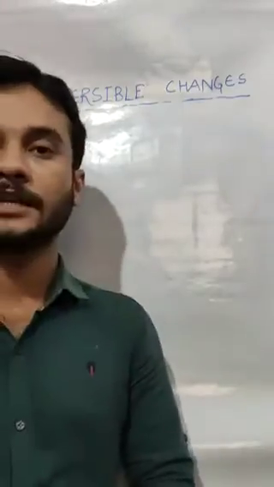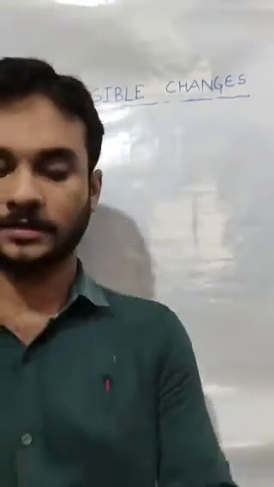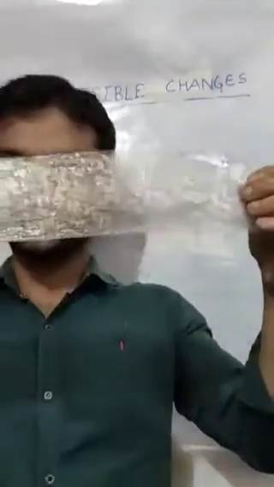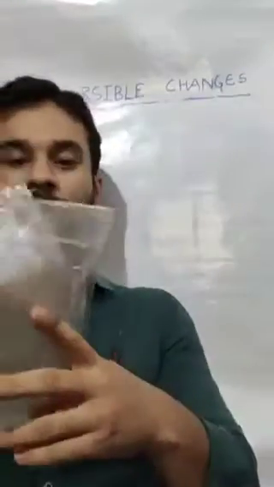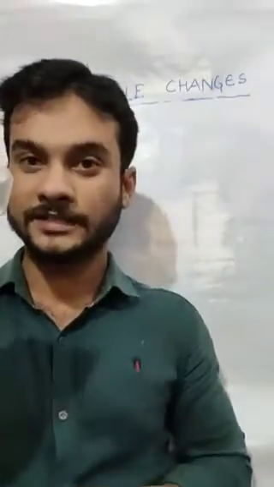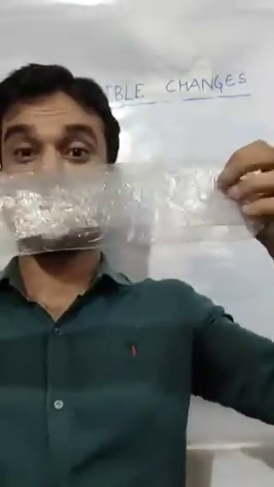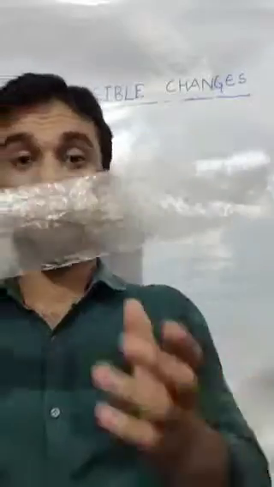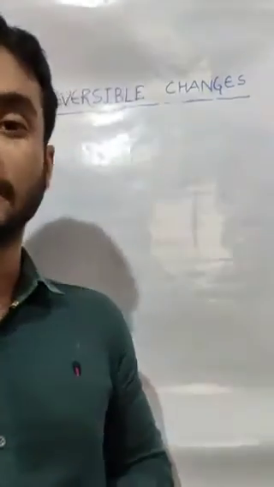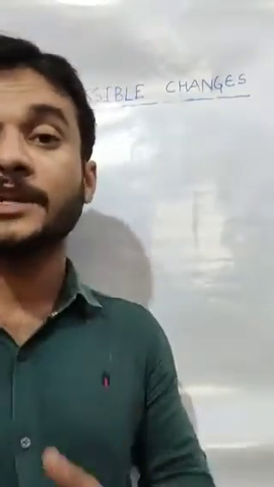Now, before starting, let me show you something. This is a piece of plastic. Okay, let's fold it up. Now you can see it got a new shape. Let's reopen it. So you can see I got the original shape which was earlier. It means this folding of plastic is a type of reversible change. So the changes which can be reversed back are called reversible changes.